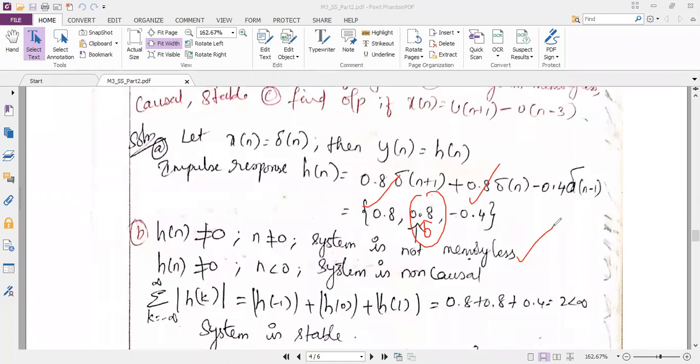Similarly, causality. How do you find the causality? You have the sample at the negative value also, less than n equal to 0 also, you are getting the sample. So it is definitely non-causal.